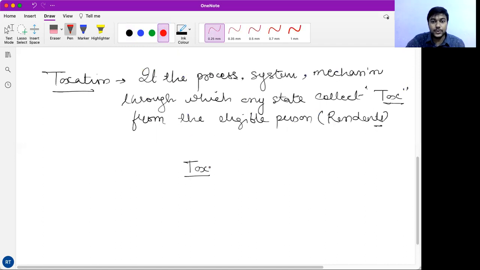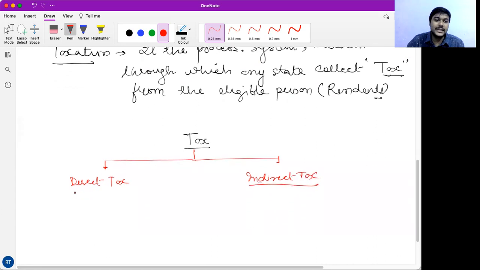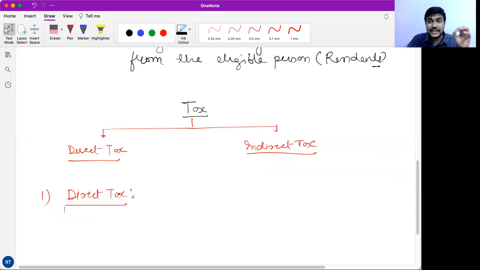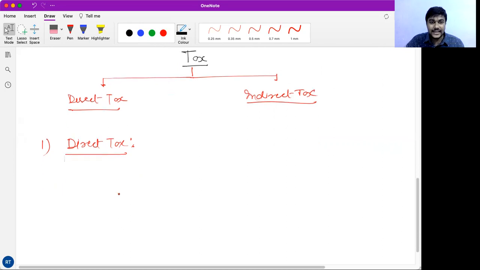So friends, there are two different types of tax. One is direct tax and the second is indirect tax. Let us understand direct tax and indirect tax separately. So first, direct tax. Though it may appear that we can understand it easily, we have to understand the definition of the term so that we can write it in the examination. So friends, what is a direct tax?